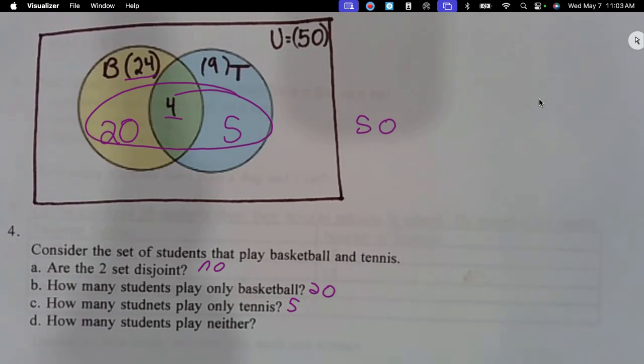So you're not subtracting the 4? Yes, so 50 minus 20 minus 5 minus 4. What did y'all get? 21. Yes, that's what you should get. All right, are we good? 21.